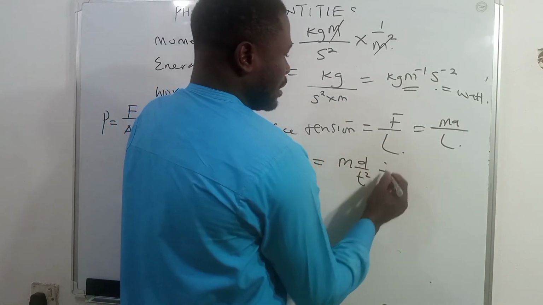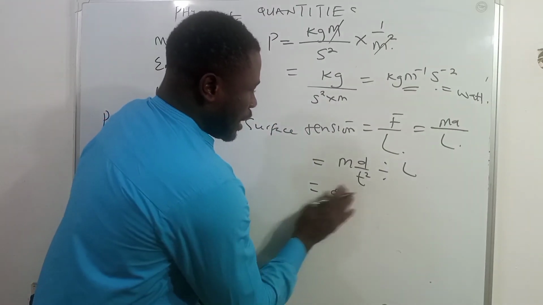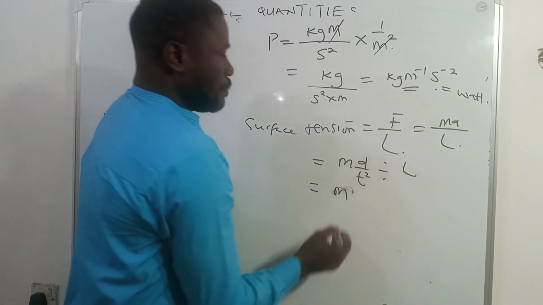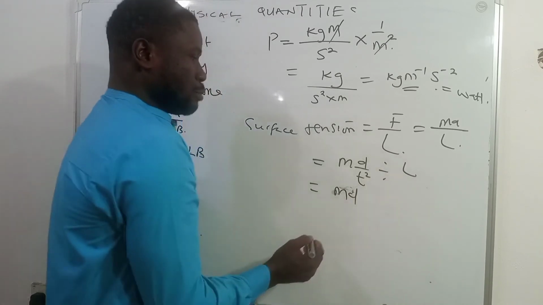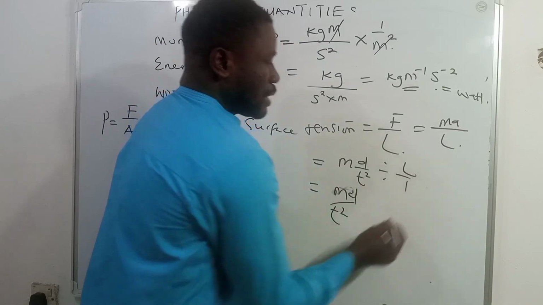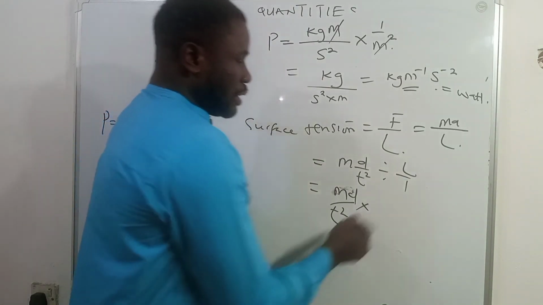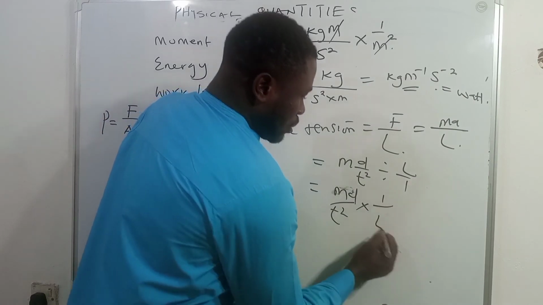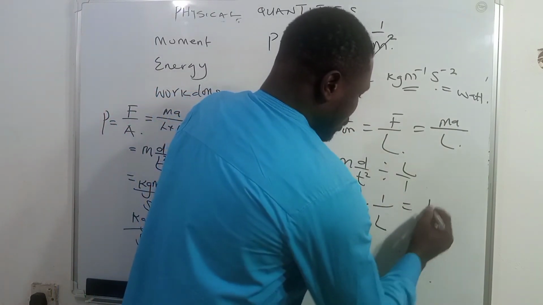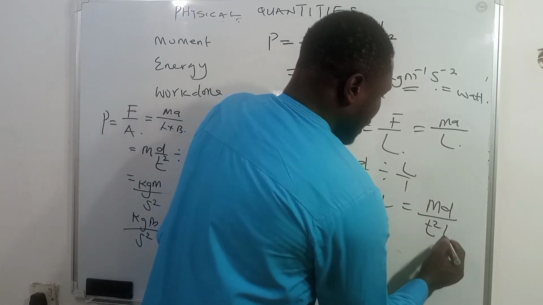And we are dividing this by what? The length. This has to be equal to the mass times the displacement all over t squared. Remember that this length is the same thing as L all over 1. If we introduce a multiplication sign, the 1 goes up, the L goes down. And this is equal to m d all over t squared times what?